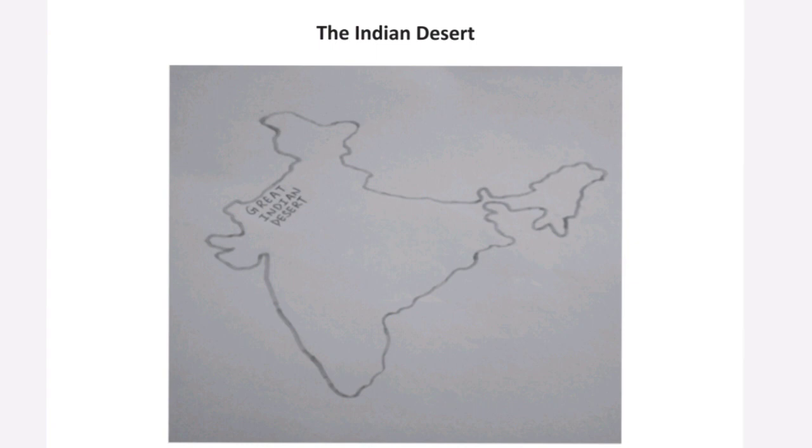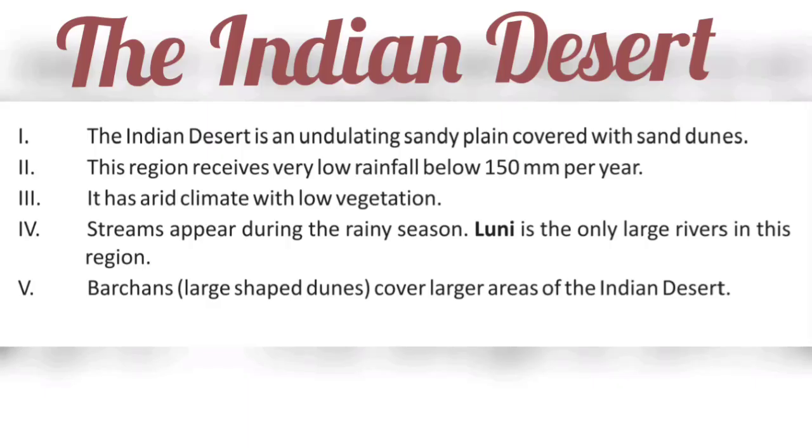The Indian desert lies towards the western margins of the Aravalli Hills. It is an undulating sandy plain covered with sand dunes. This region receives very low rainfall, below 150 mm per year. It has an arid climate with low vegetation cover. Streams appear during the rainy season. Soon after, they disappear into the sand as they do not have enough water to reach the sea.